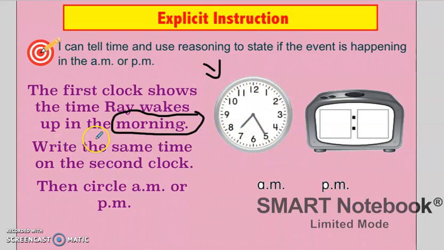So we are going to write the time that it says on the second clock. I see my small hand pointing to the 7. I'm going to write my 7 right there. And the long one is pointing to the 5. And I know that time means 25, because the 1 is 5, 10, 15, 20, and this is 25.